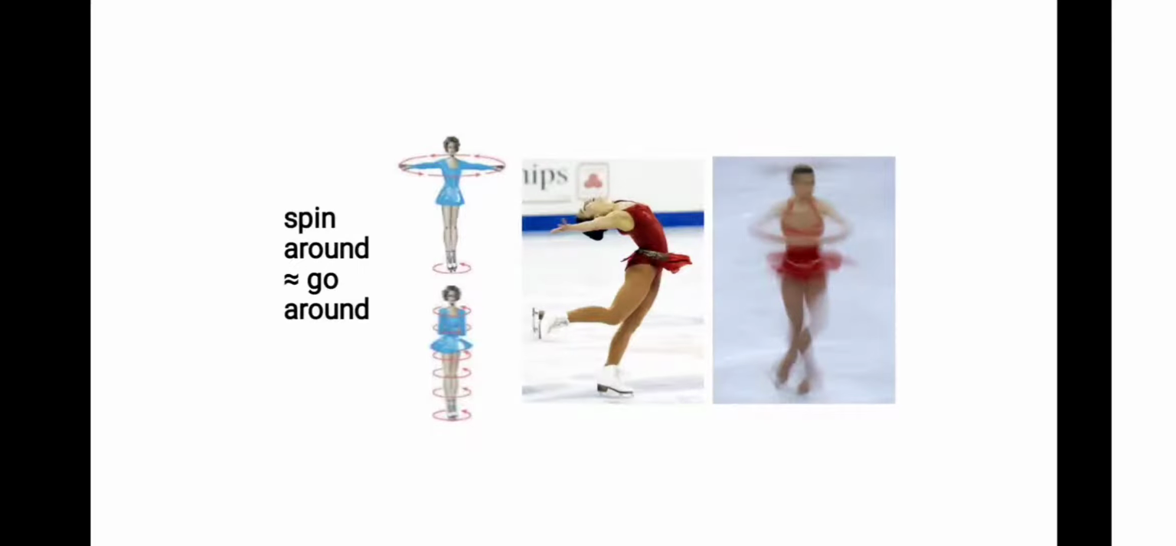Spin around, go around. Here, if you look at the woman in this blue outfit, you see that this woman is probably a ballerina or a skater. So let me see that. Yes, this woman is a skater. Sorry, my bad. And she's trying to spin around. And as you can see, there's a circular motion when she's doing that.